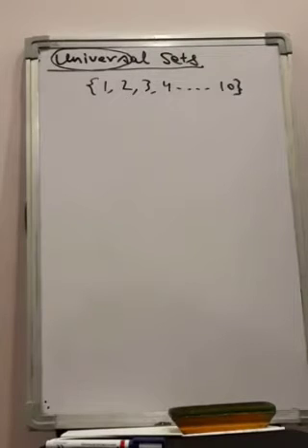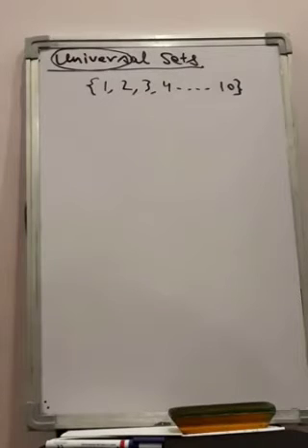That means a universal set is not always constant. It differs from problem to problem, situation to situation. In this particular situation, we are talking about the first 10 natural numbers, so our universal set is from 1 to 10.